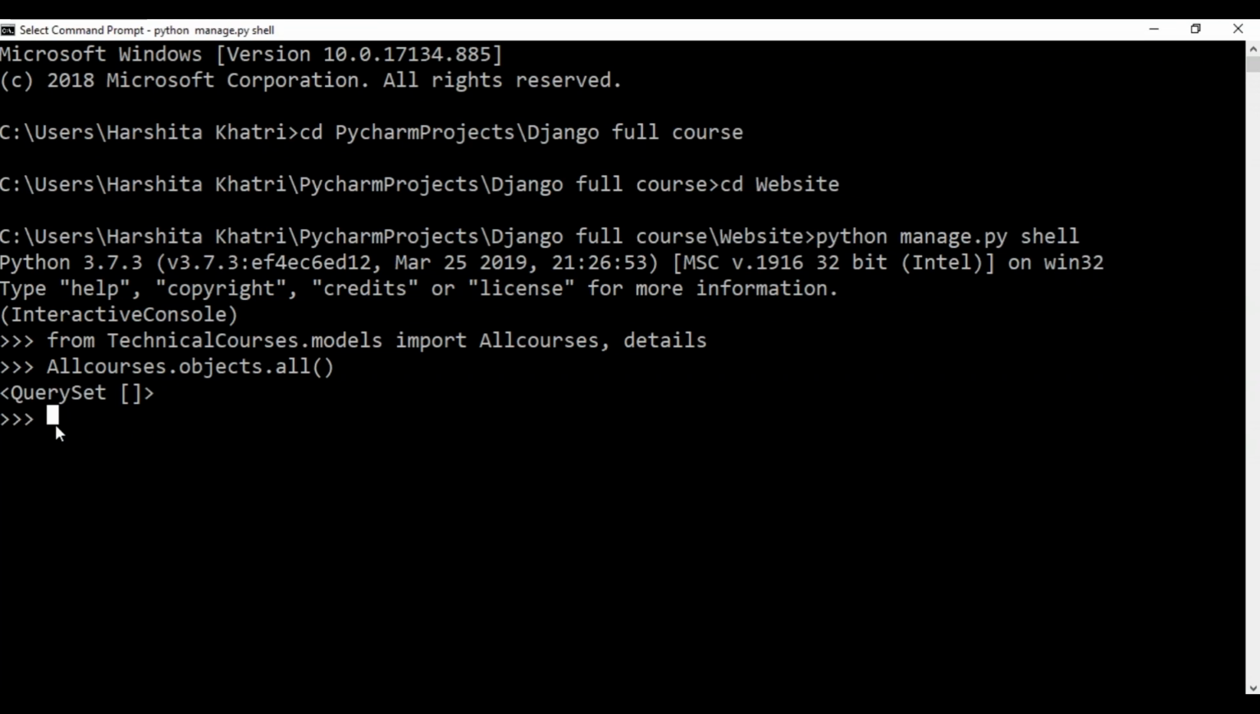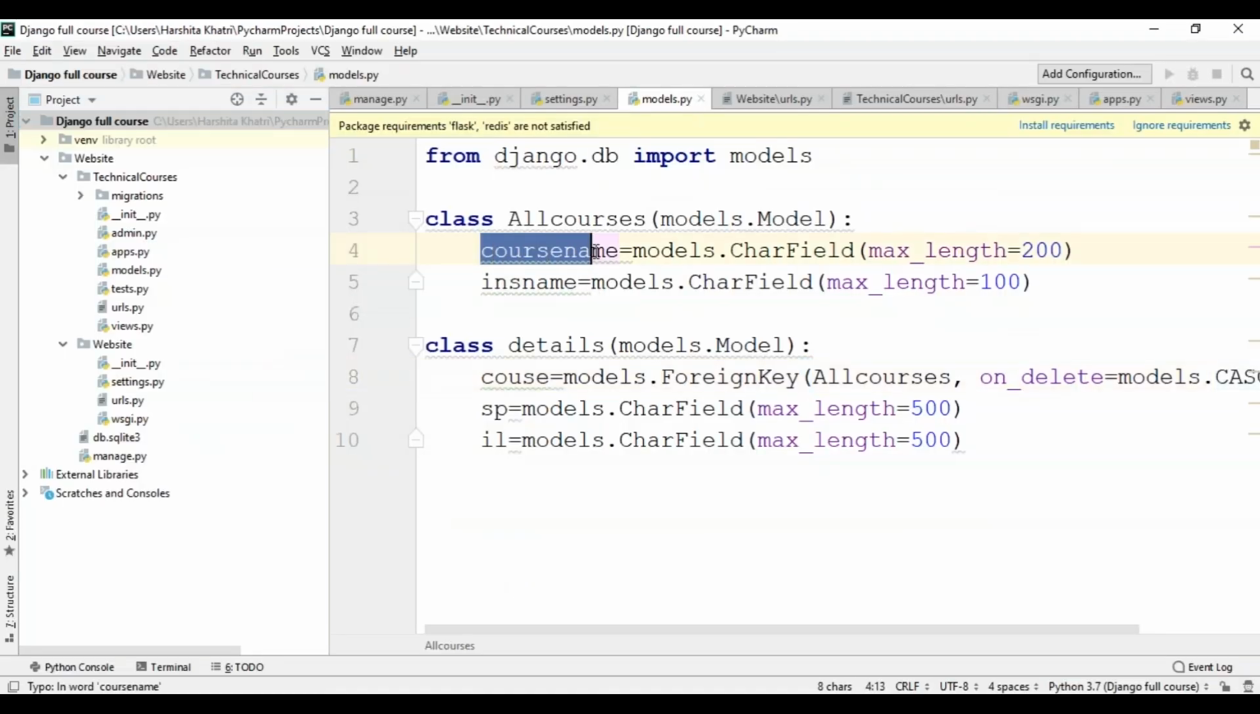Now to add something to this class, I'm going to take a variable, say A, and then I'm going to take the name, and then I'll write the name of the class, which is all courses. Now within that, I'll have to specify the course name and the instructor name, since these are the two variables that I've created within my class.